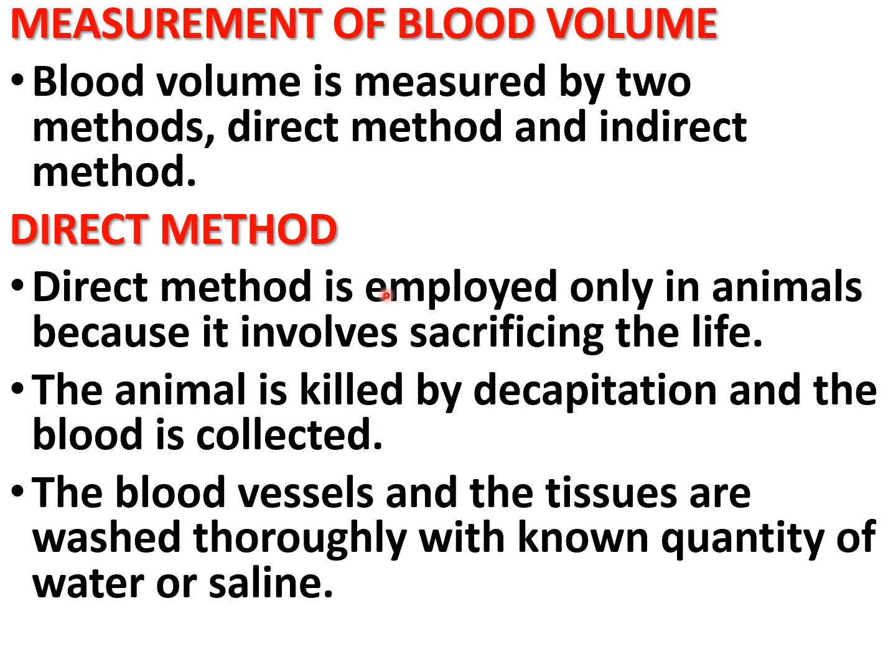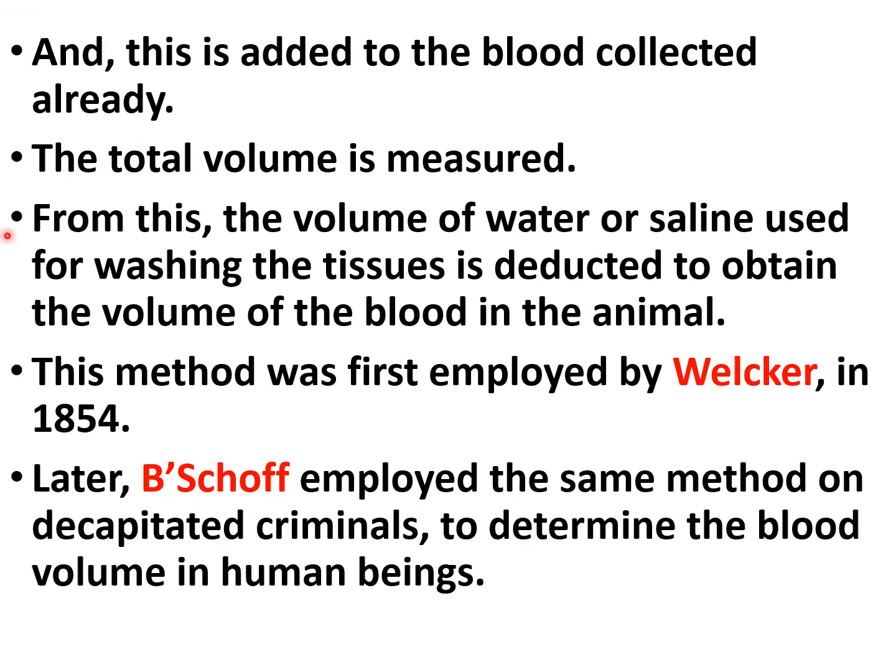Now direct method is used only in animals because it involves sacrificing the life. The animal is killed by decapitation and blood is collected. The blood vessels and the tissues are washed thoroughly with a known quantity of water or saline. This is added to the blood collected already and the total volume is measured. From this, the volume of the water or saline used for washing the tissue is deducted to obtain the volume of the blood in the animal.